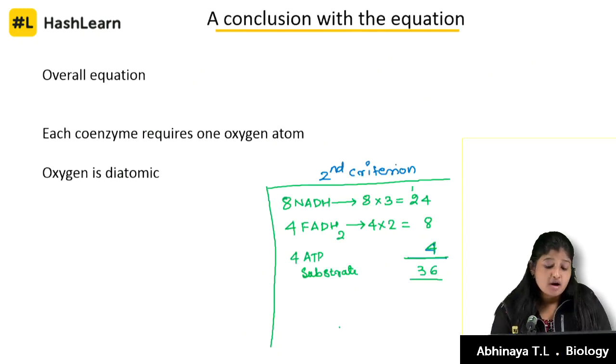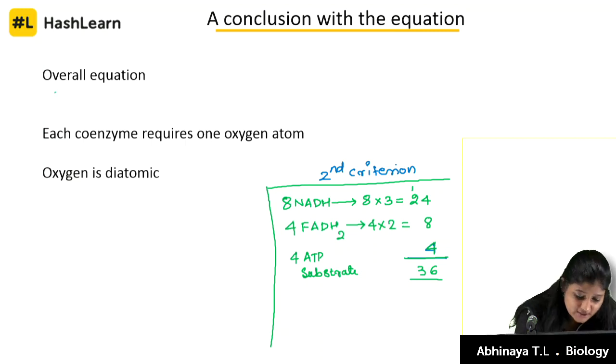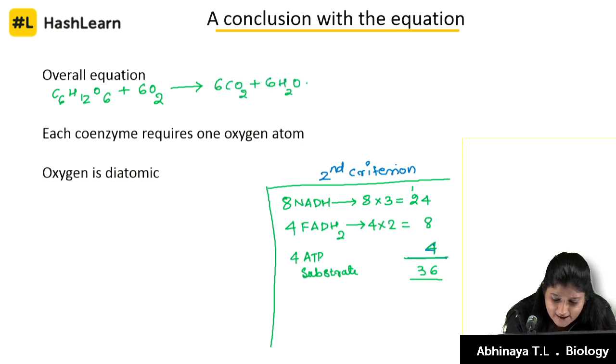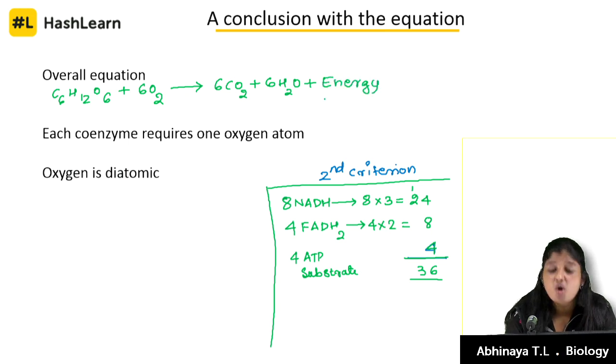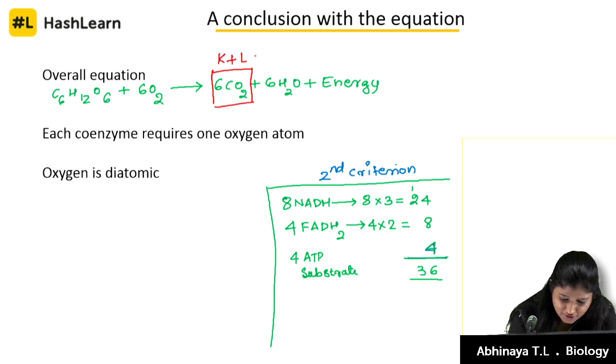Let us give a conclusion with the overall equation of respiration. We said a molecule of glucose, C6H12O6, in the presence of 6 molecules of oxygen gives out 6 molecules of carbon dioxide, 6 molecules of water, and energy. We had discussed how 6 molecules of carbon dioxide come out through the Krebs cycle and our link reaction.